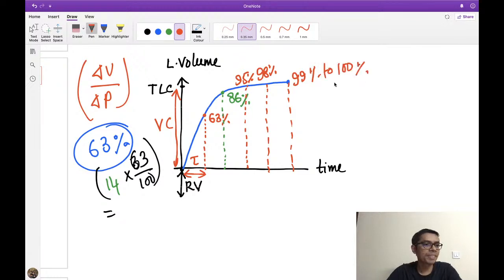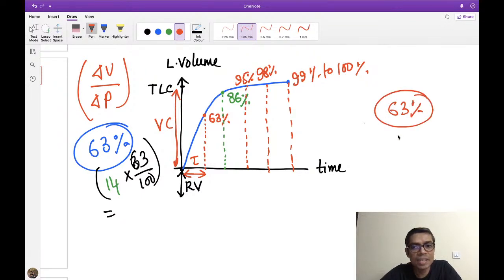So getting my point? 63% of filling is equal to 1 time constant, right? In physics they define it like this: charging of a capacitor through a resistor, 63% of charging of the capacitor takes how much time? That is one time constant, tau.